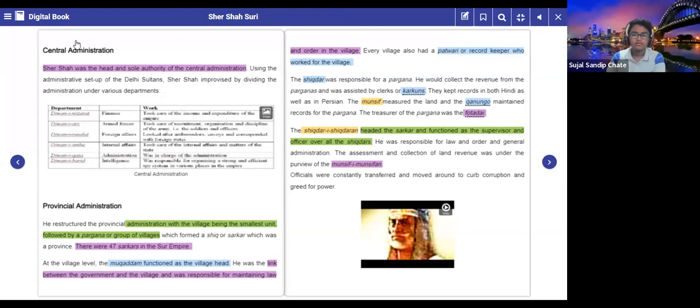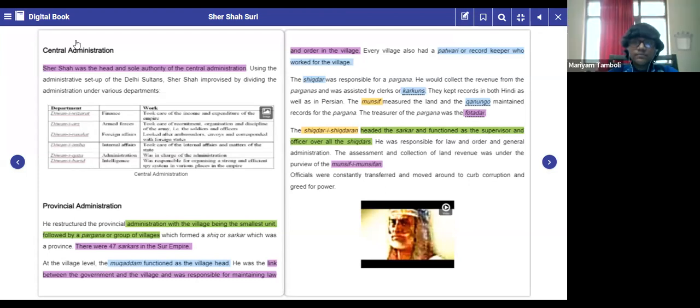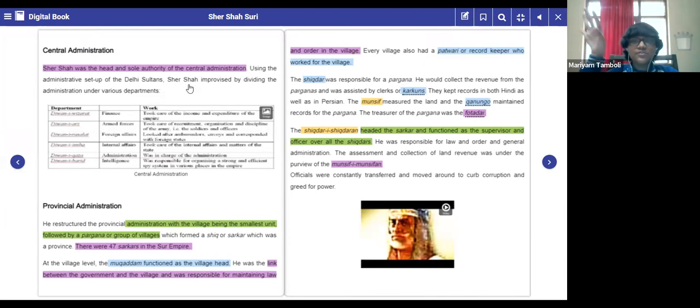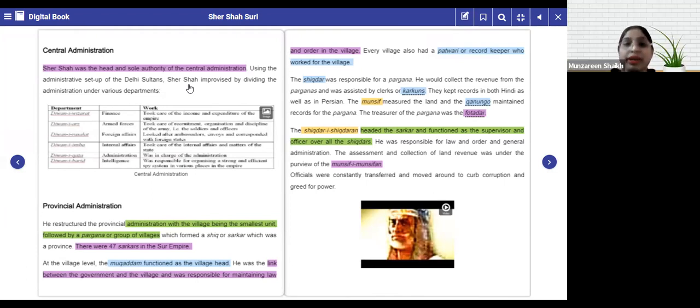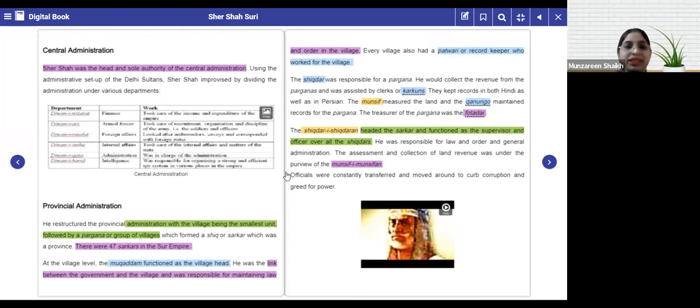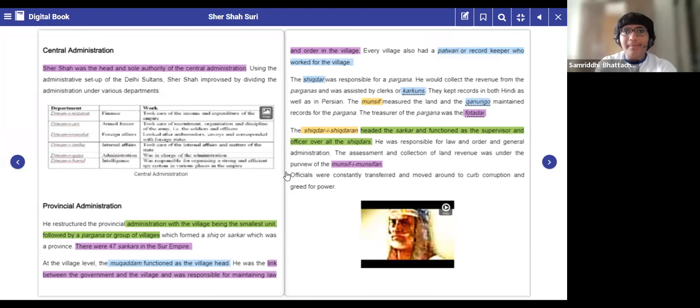Ma'am, to prevent corruption and greed of money. How will they prevent corruption by changing these watchmen? What do you think? Ma'am, if one watchman stays for longer, he would know all the secrets of the society. He would know that this person from this flat goes out at this time and comes back at this time. He would know each and every detail about each and every flat. But ma'am, what if he tells the other watchmen?